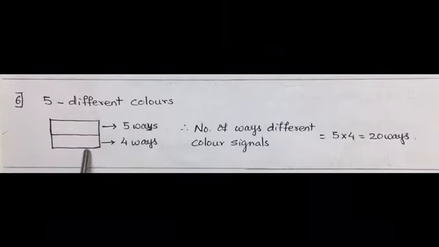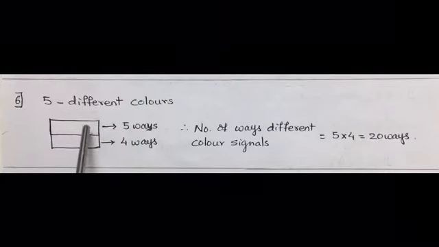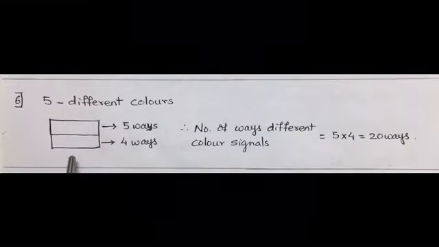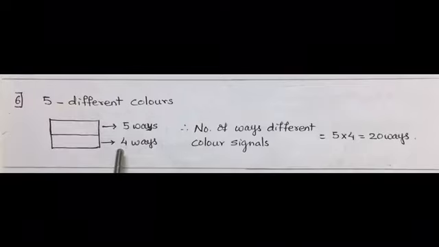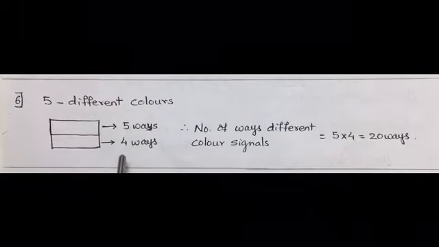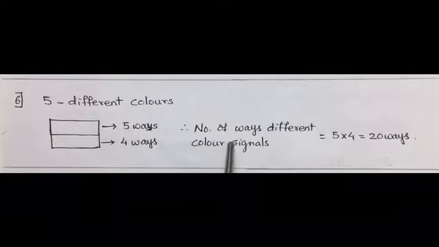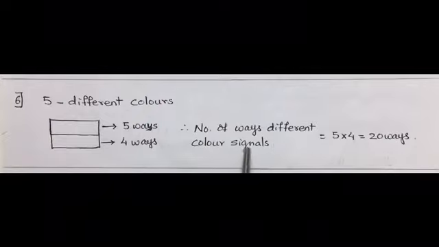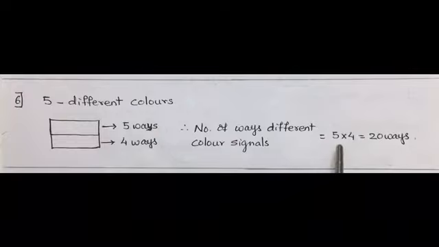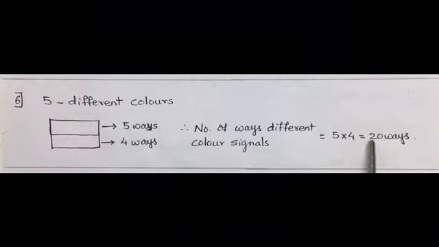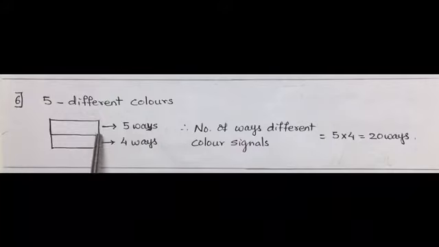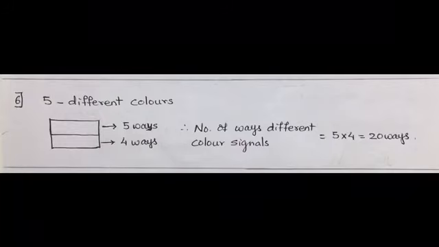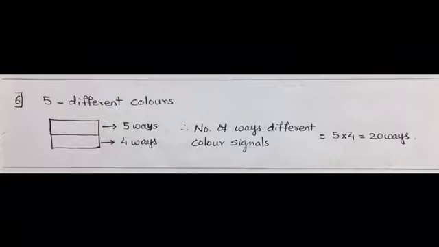Now to prepare the second flag, the first color cannot be repeated. So for the second flag, 4 ways will be remaining, or 4 colors will be remaining. So second flag is made in 4 different ways. Therefore total number of ways different color signals can be made will be 5 into 4, that is 20 ways signals can be made using 2 different colors of flag.